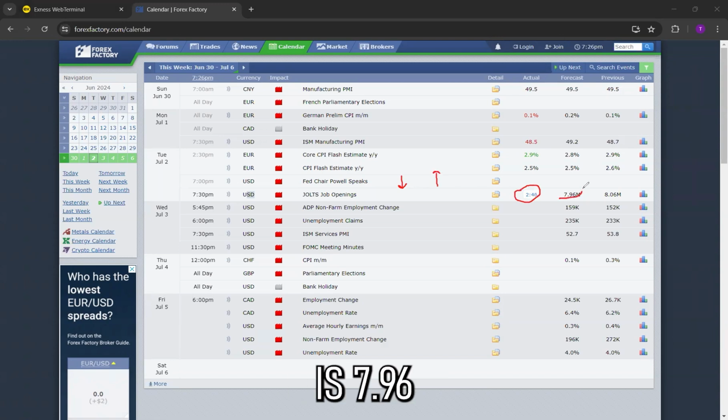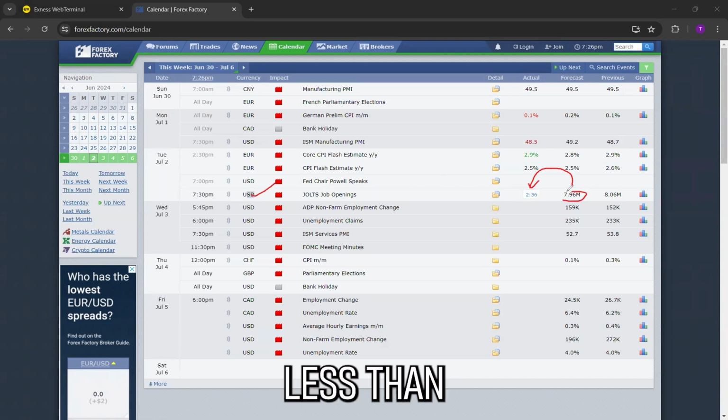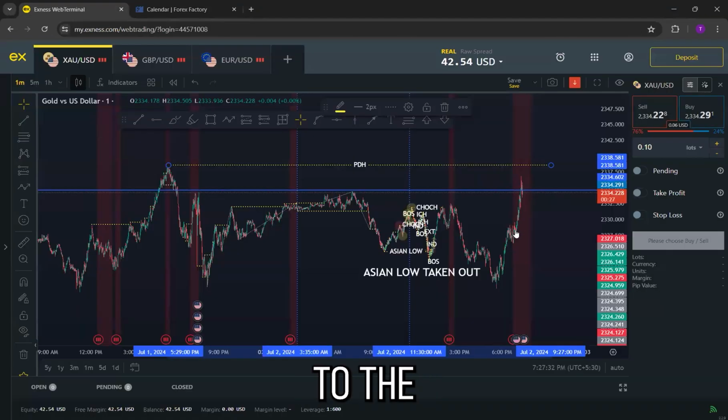Since the forecast data is 7.96 million, what can happen over here? Either the data can be positive, that will be good for the US dollar and negative for the gold itself, or it can be less than 7.96 million, because of which the gold can go towards the upside and the dollar index will be going towards the downside. So this is today's fundamental analysis. Now let's move on to the technical analysis.